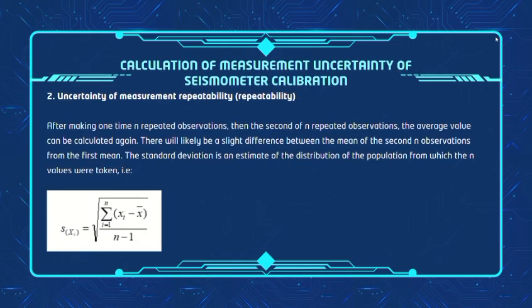Calculation of measurement uncertainty of seismometer calibration. After making one repeat observation, then a second repeat observation, the average value can be calculated again. There will likely be a slight difference between the mean of the second observation and the first mean. The standard deviation is an estimate of the distribution of the population from which the values were taken.